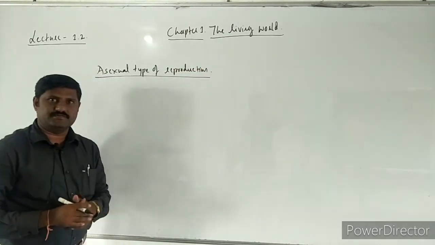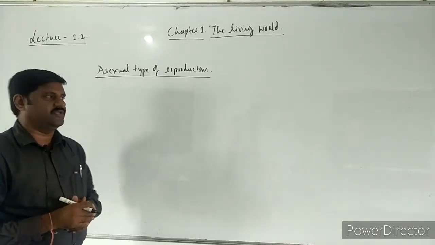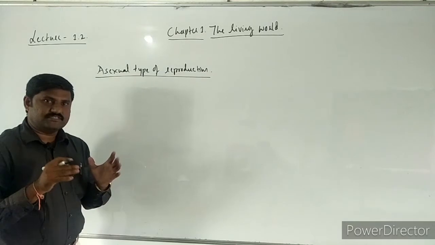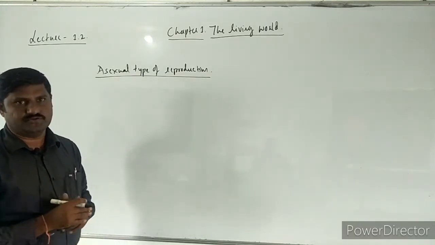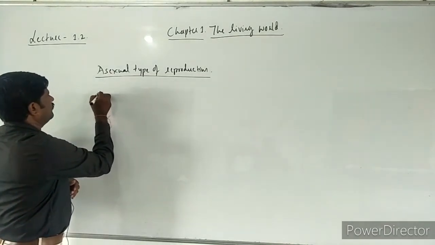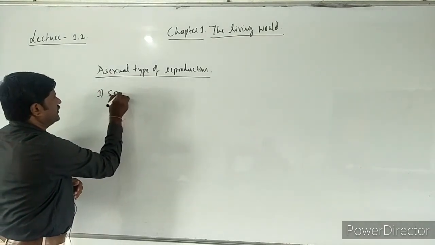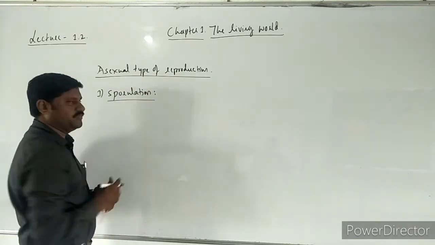I had mentioned different types of asexual reproductions and some of the examples are given in NCERT. Those examples I am going to say over here. So asexual type of reproduction, one is sporulation. What do you mean by sporulation?